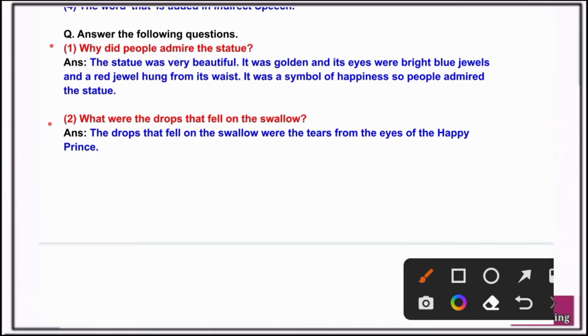2. What were the drops that fell on the swallow? Answer. The drops that fell on the swallow were the tears from the eyes of the Happy Prince.